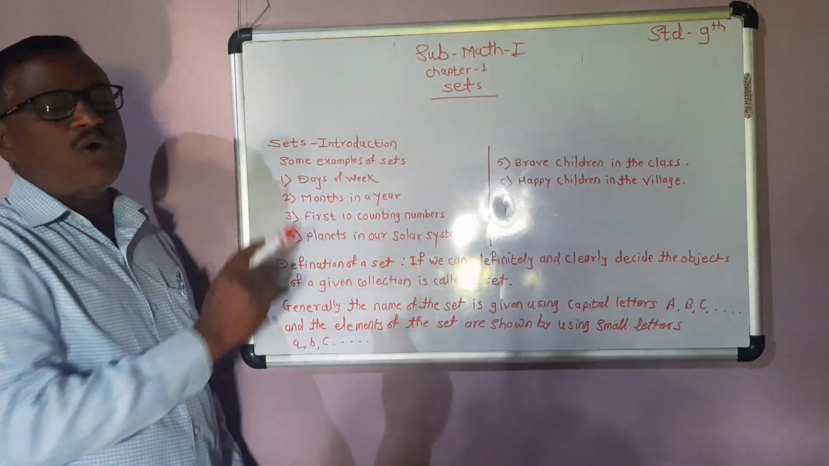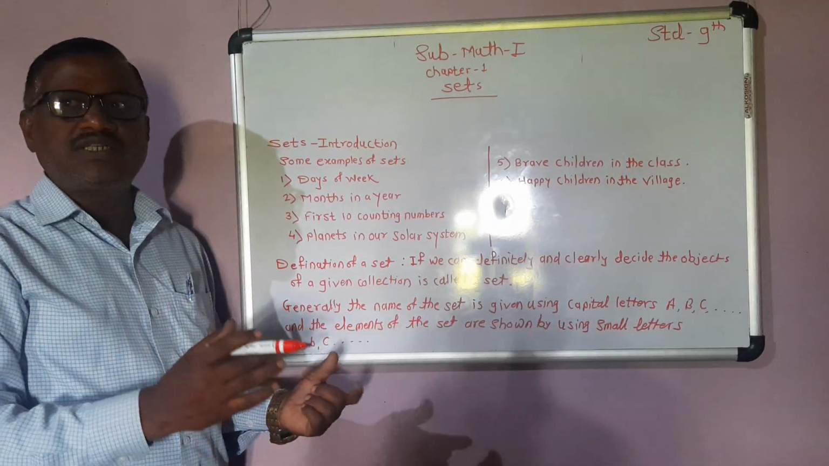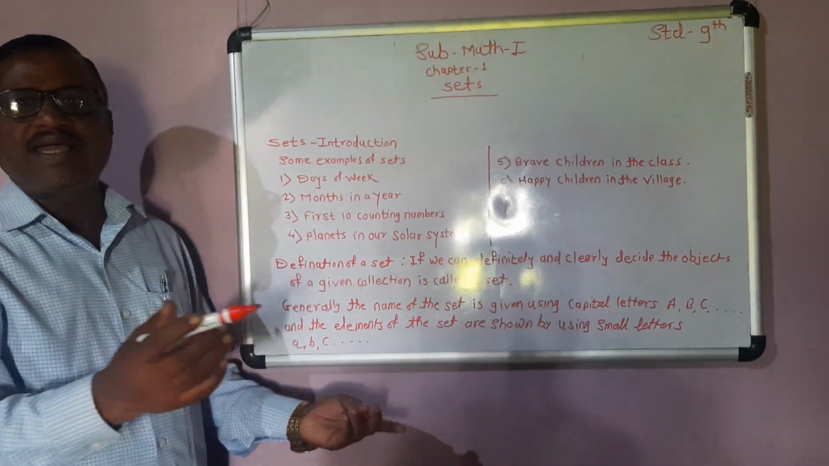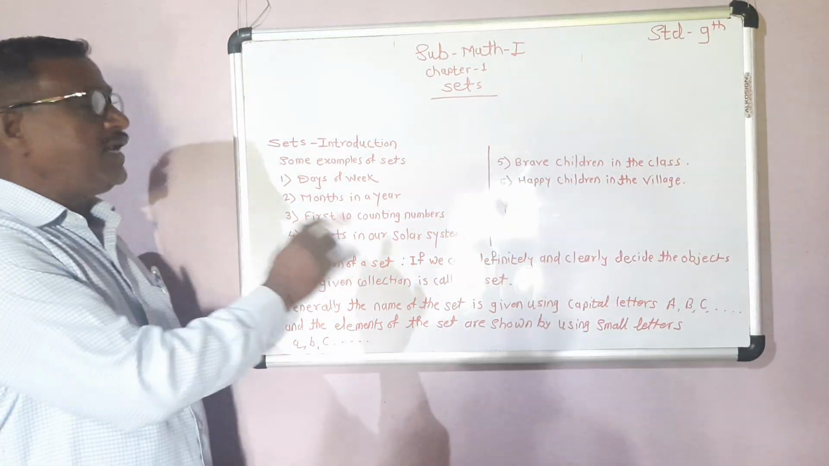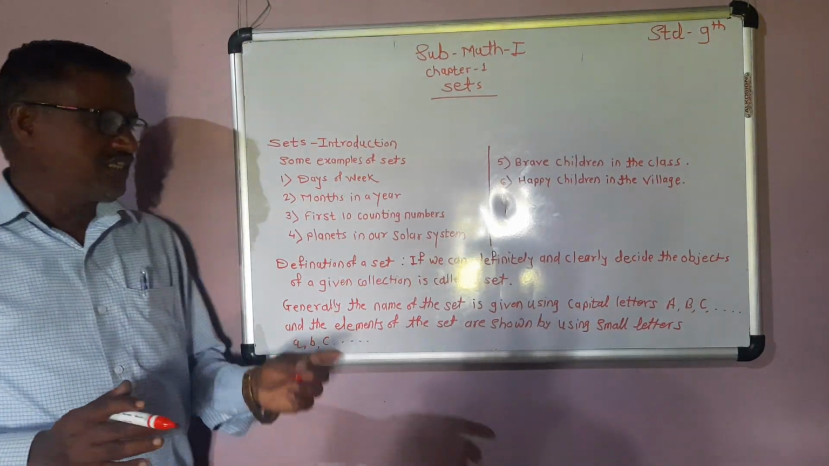Then first 10 counting numbers. First 10 counting numbers means natural numbers starting from 1, 2, 3, 4, 5, 6, 7, 8, 9 and 10. Then planets in our solar system. There are 8 planets in our solar system.